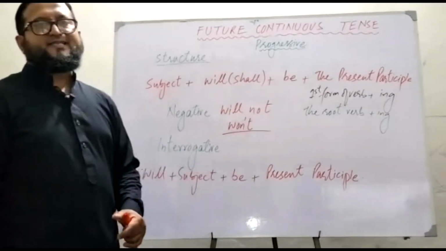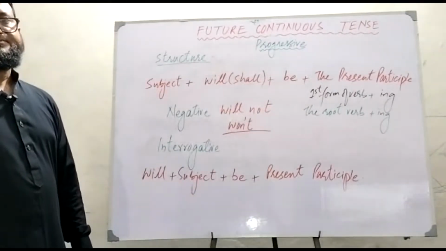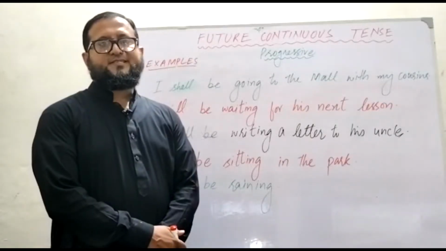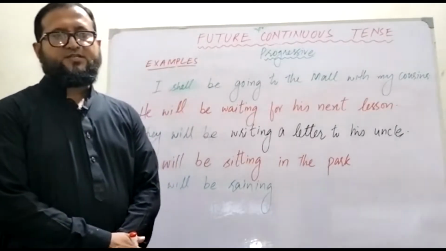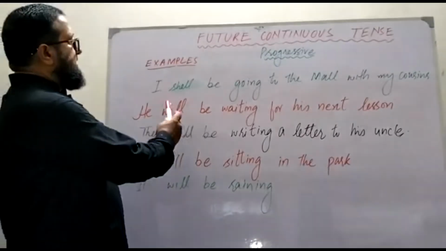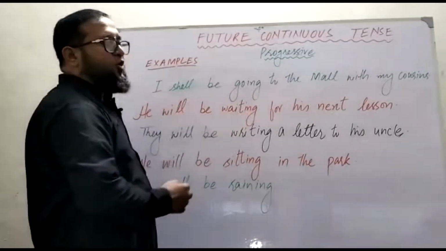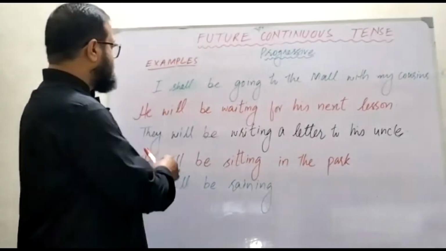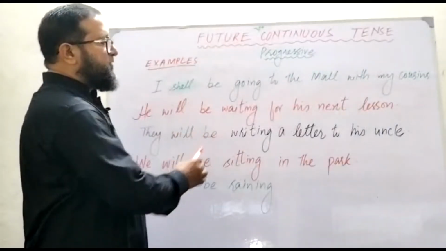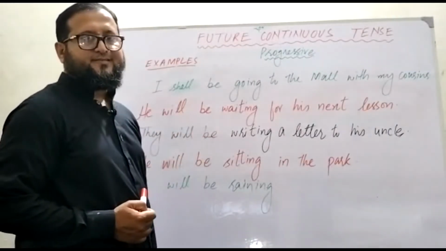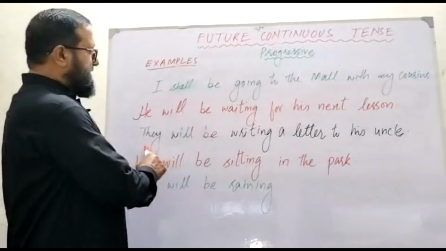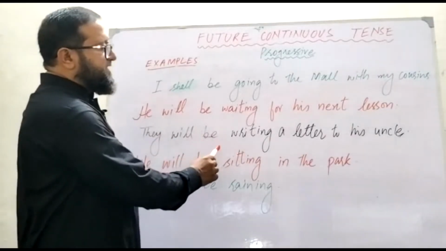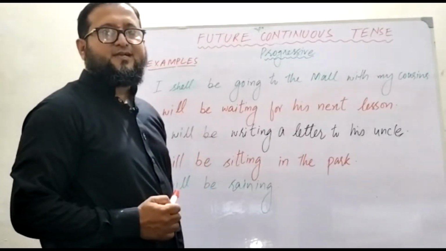Now let's come to the examples. So students, let's see the examples of future continuous tense. I shall be going to the mall with my cousins. He will be waiting for his next lesson. They will be writing a letter to his uncle.